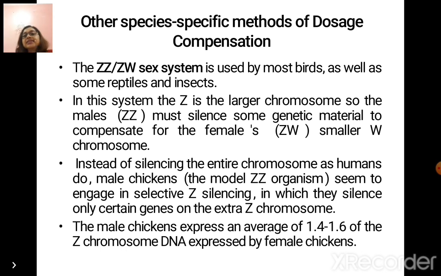Instead of silencing the entire chromosome as humans do, male chickens seem to engage in selective Z silencing, in which they silence only certain genes on the extra Z chromosome. The male chickens express an average of 1.4 to 1.6 of the Z chromosome DNA expressed by the female chickens.